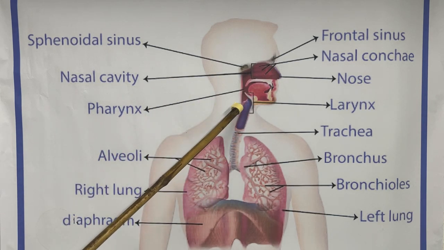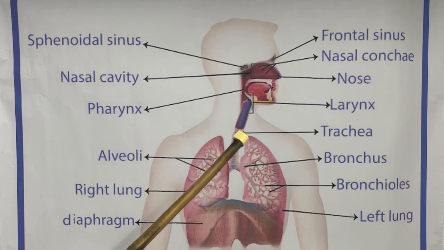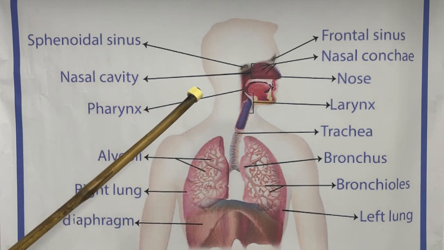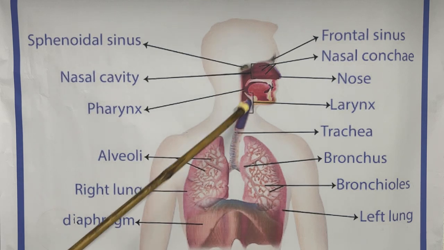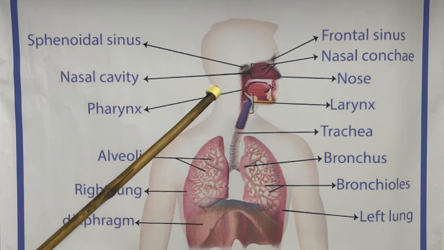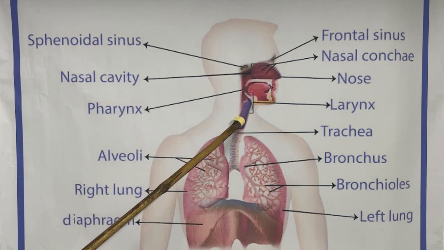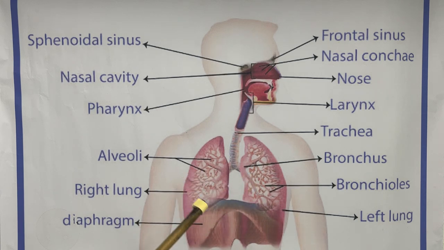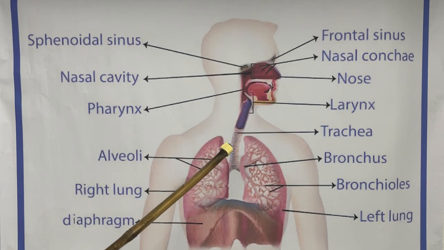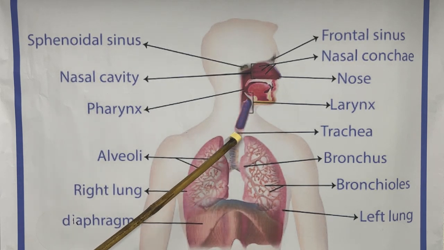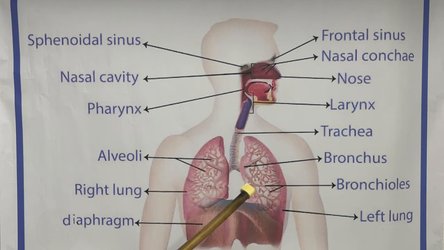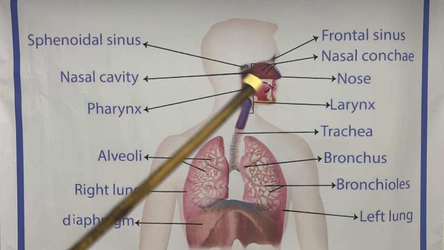And then ring-like structures are there, the trachea. The trachea is the best passage for the air channel, and at the end it is divided into what are called bronchi. The trachea is also called the windpipe. Why? Because here the food is not going to enter. The digestive system is totally diverted. This is only the air passage, the air pathway.